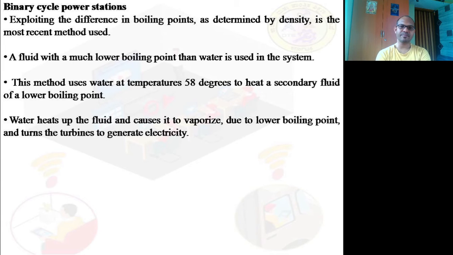Exploiting the difference in boiling points as determined by density is the most recent method to be used. A fluid with a much lower boiling point than water is used in the system. This method uses water at a temperature of 58 degrees centigrade to heat the secondary fluid of lower boiling point.